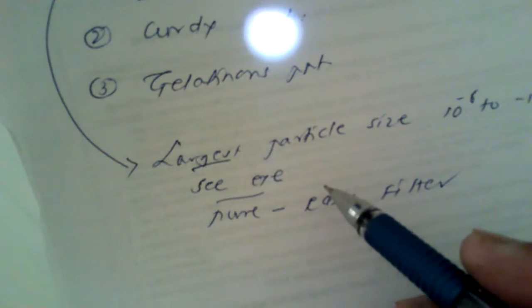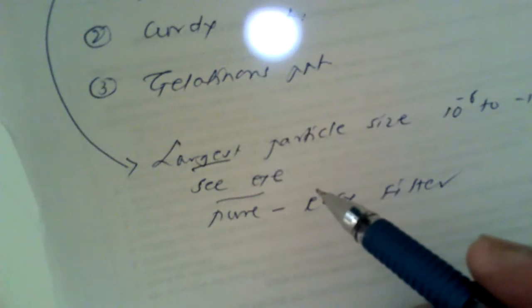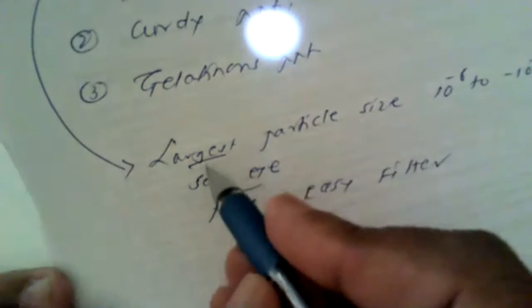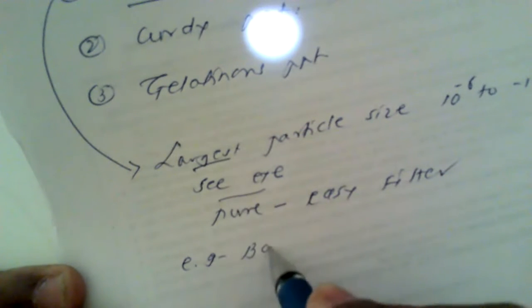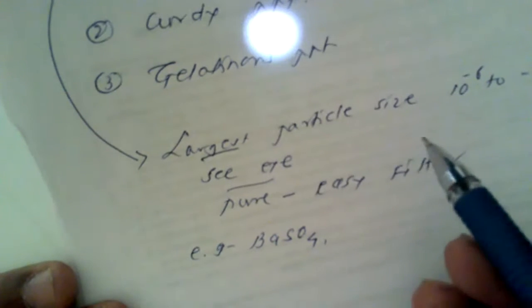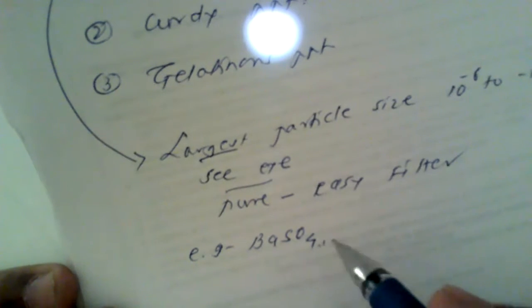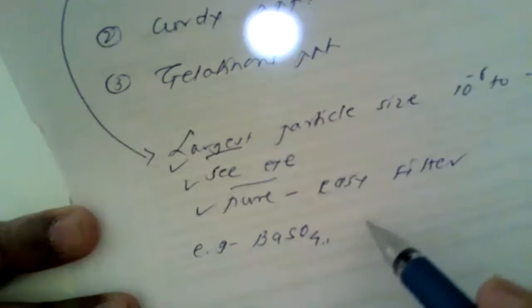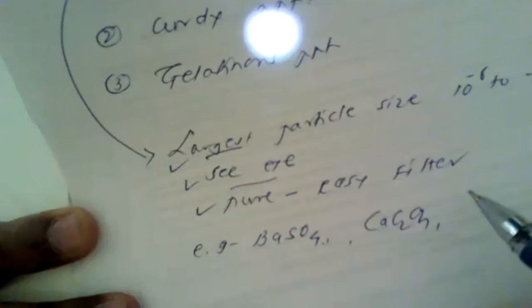Now, the crystal structure of such precipitates is quite visible to the eye, as I have just mentioned. For example, a familiar example that you carried out last time is the gravimetric analysis of barium as barium sulfate. This is the best example of crystalline precipitate where all these facts are true. Another example is calcium oxalate, CaC2O4.